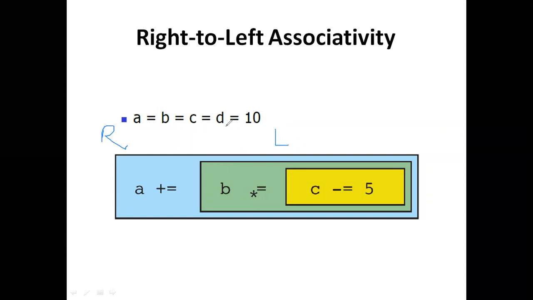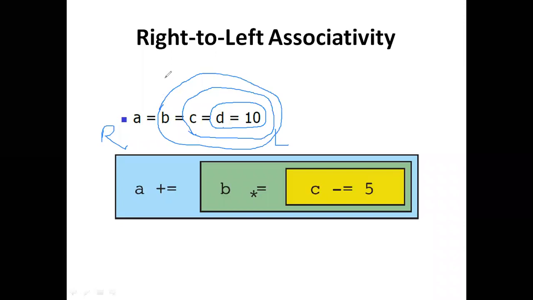But while using assignment, what is the thing? D is equal to 10 is evaluated first. 10 is assigned to D. After that, the same 10 is assigned to the next variable, and finally this one is evaluated. So which type of associativity are we seeing here? Left to right associativity.